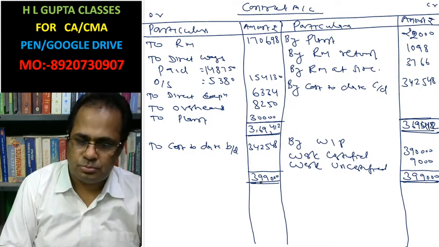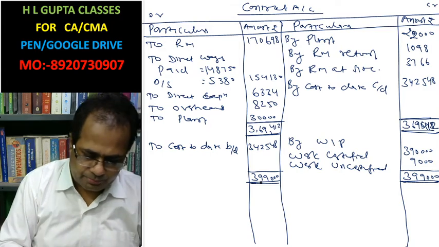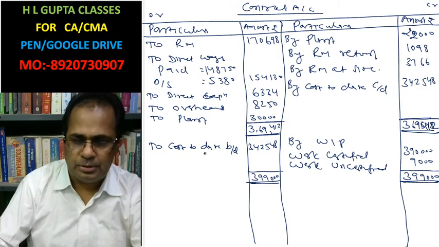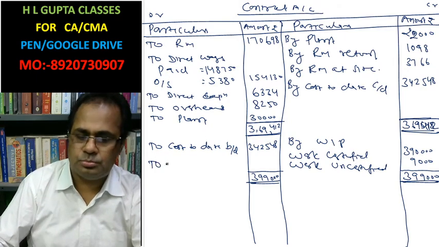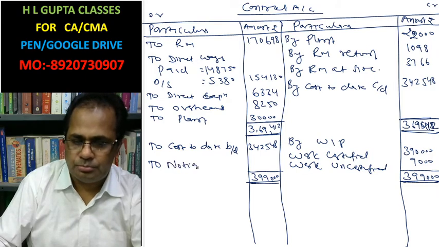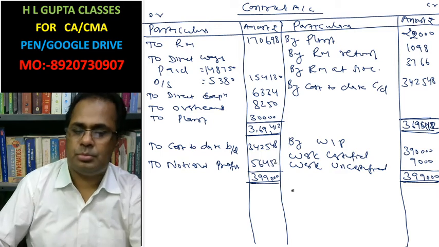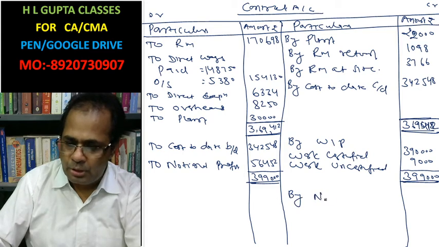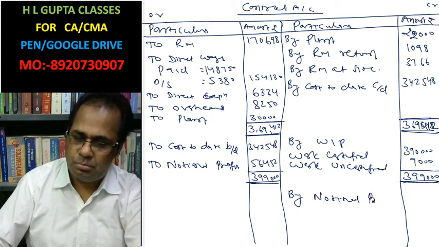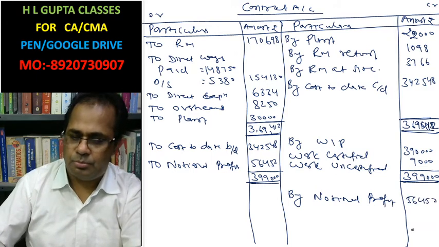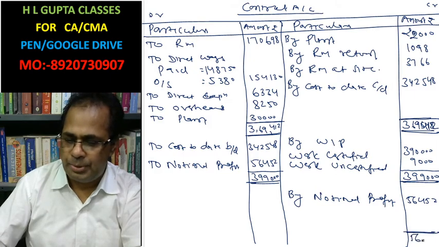3,99,000 minus 3,42,548 gives 56,452. This is to notional profit. By notional profit 56,452.